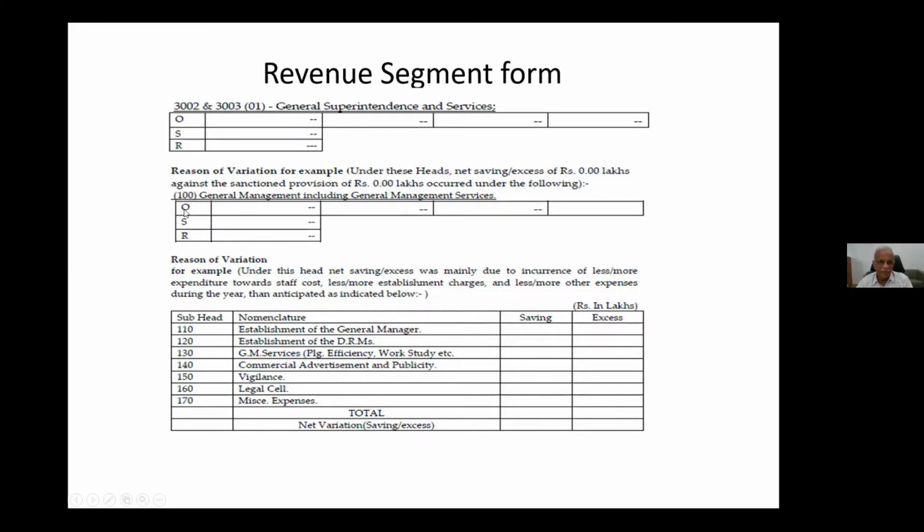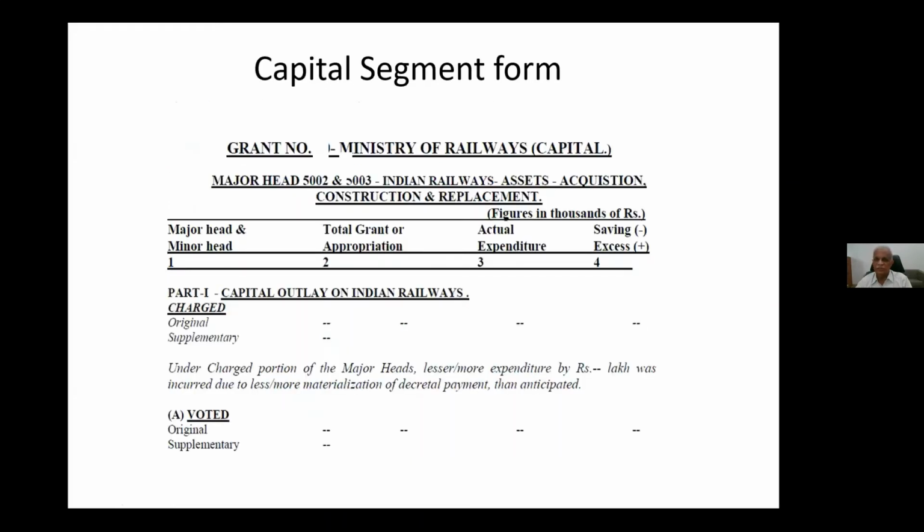So that variation because of 100 general superintendents, then reasons will be given. Then that 100 will be showing excess or saving only, but why that excess, that actual expenditure in variation to O plus S, that will be subhead wise will be showing, and that explanation will be given with reference to the primary unit wise statements. So this is one revenue segment.